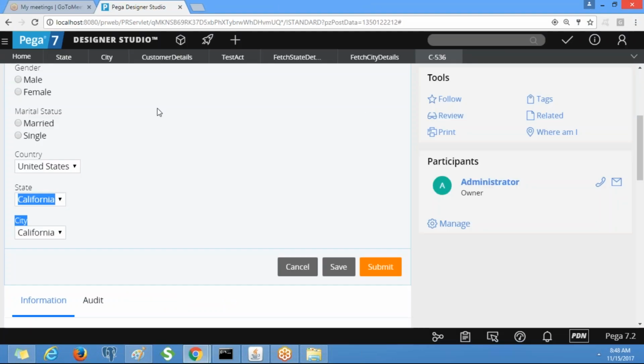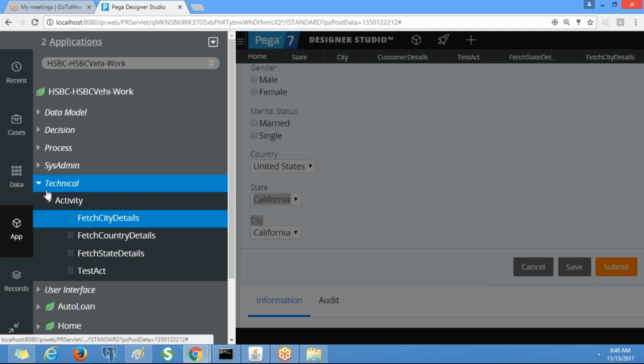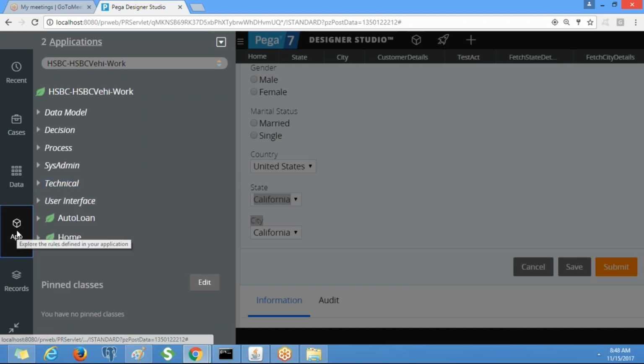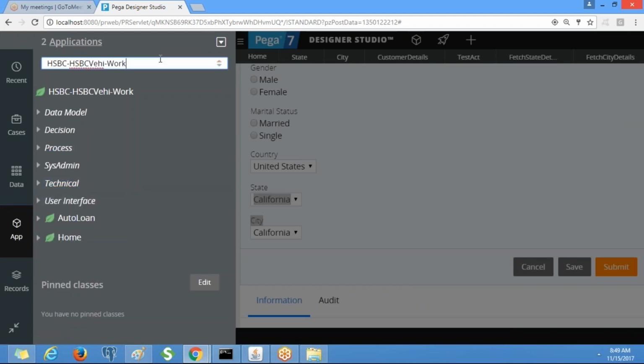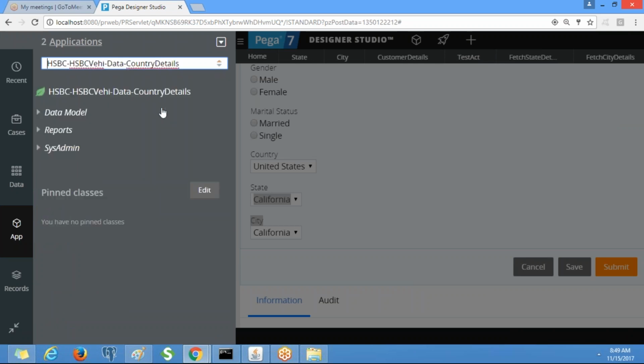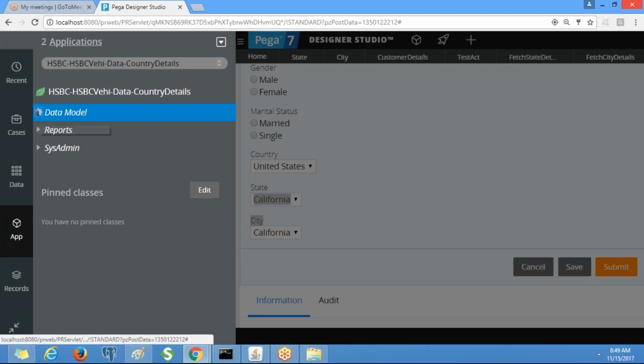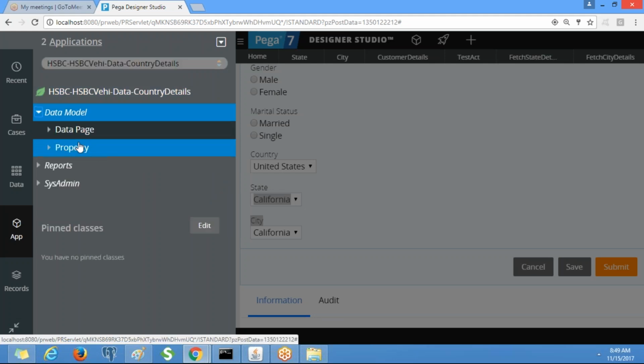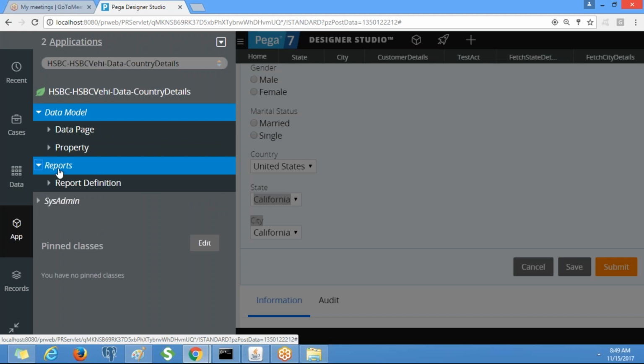Now see, when we create a data class in PRPC and select the primary key, it automatically creates report definition and data page rules. I am going to open the country details data class. These are the properties which we have created, and these are the categories.